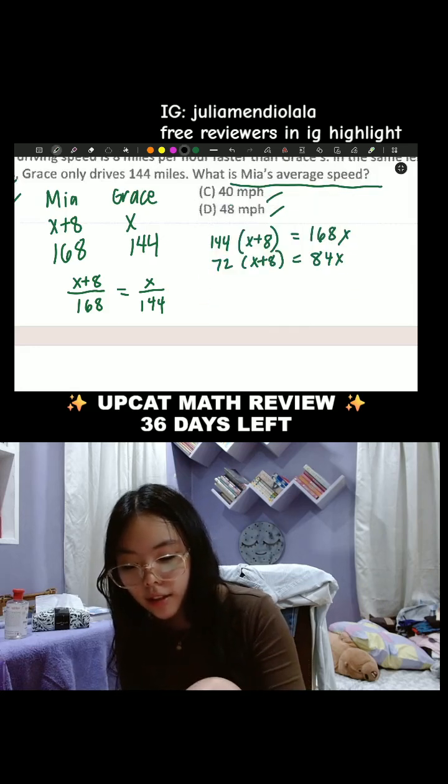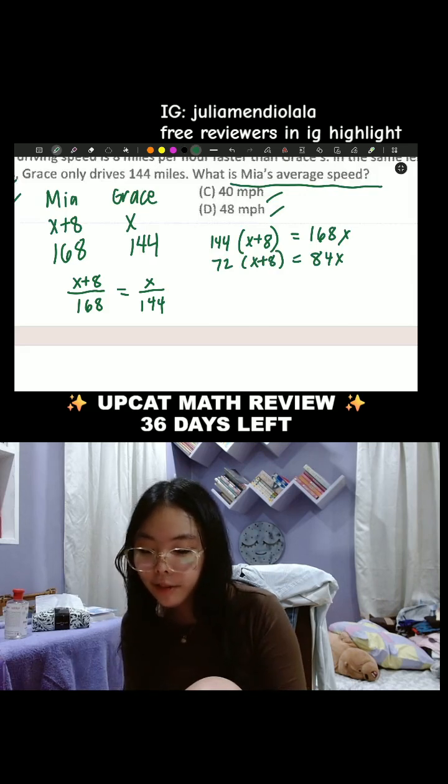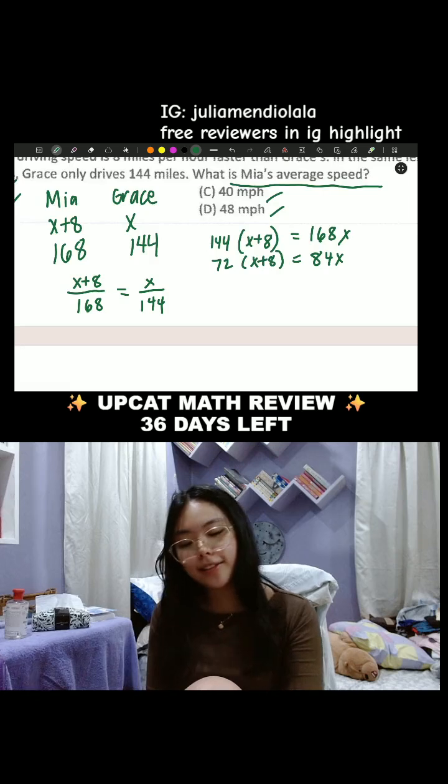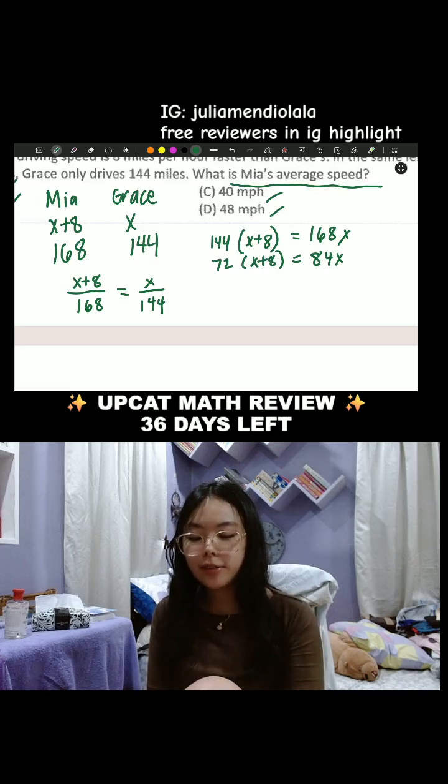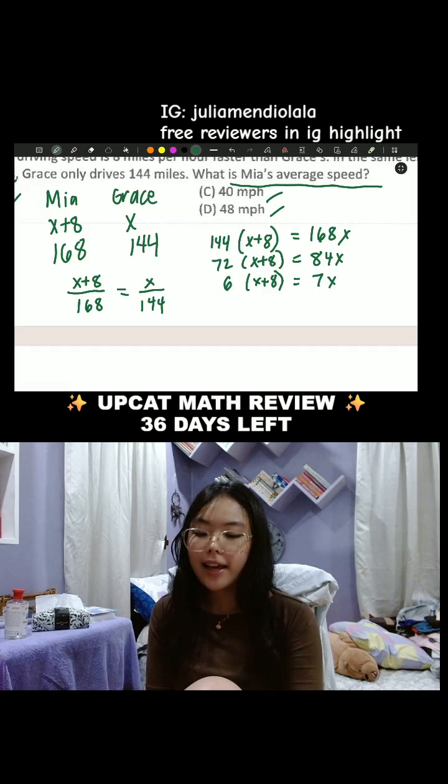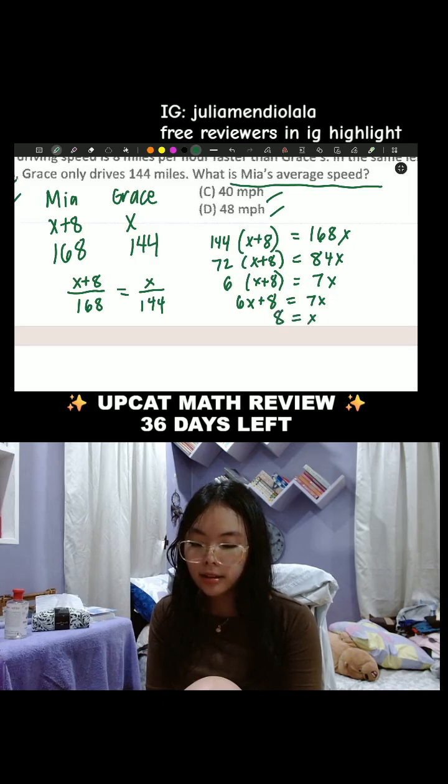I can divide by 4. What can we divide by that's shorter? Divide by 12. Let's divide by 12. This will give us 6 times x plus 8 is equal to 7x. 6, 7! And then let's multiply this in. That will be 6x plus 8 is equal to 7x. Move this to the other side. 8 is equal to x.